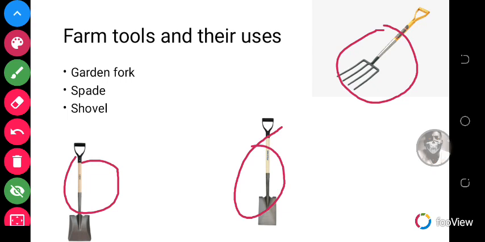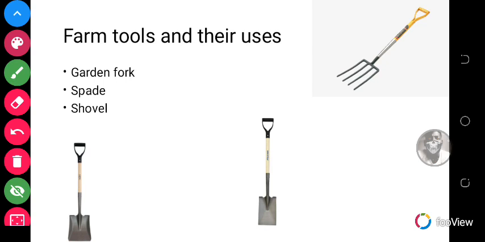The shovel actually has this side that runs deeper than the spade. The spade is flat. Okay, so the spade is used for turning over soil. The shovel is used for scooping and transferring soil, and then the garden fork is used for loosening the soil.